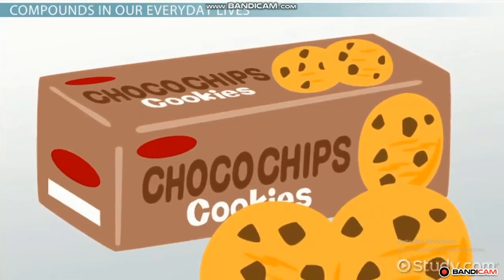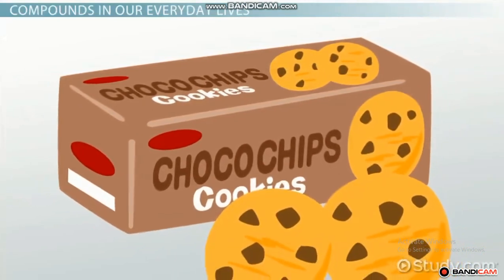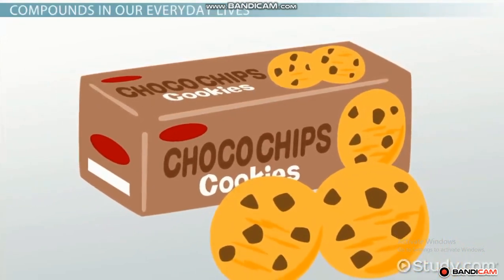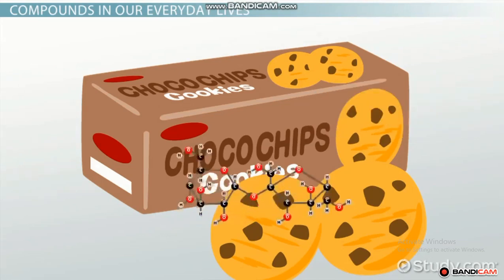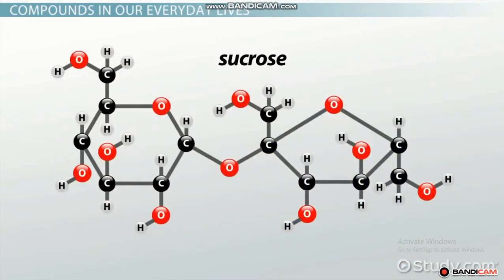Perhaps you have a box of cookies in your cupboard as well. Next time you eat cookies, you should say to yourself, "This sucrose sure tastes great." Sugar, sucrose, is a covalent molecule built from 12 carbon atoms, 22 hydrogen atoms, and 11 oxygen atoms.